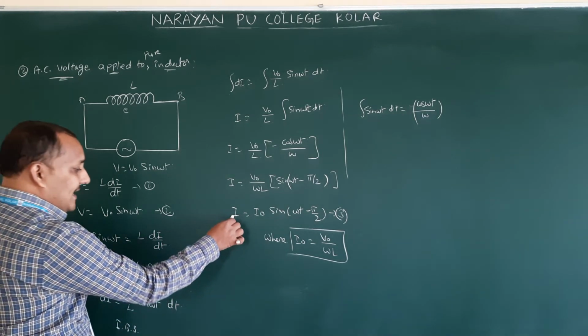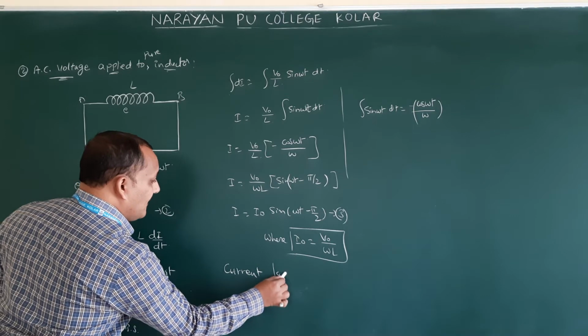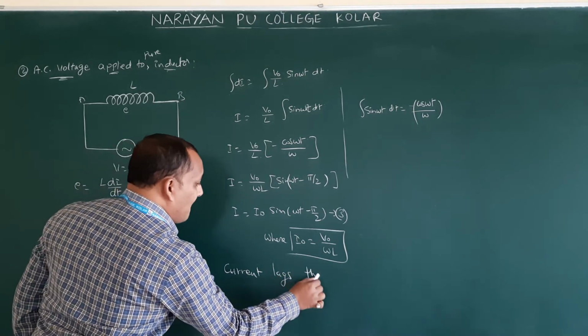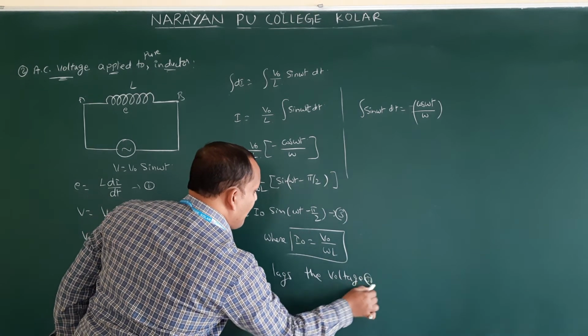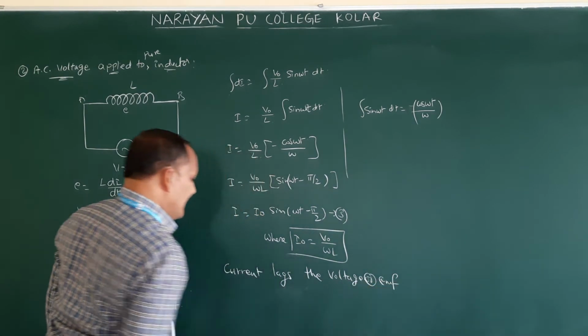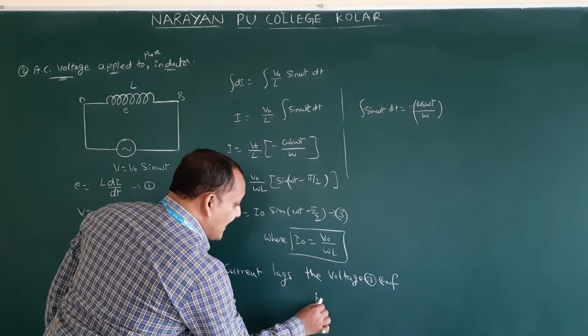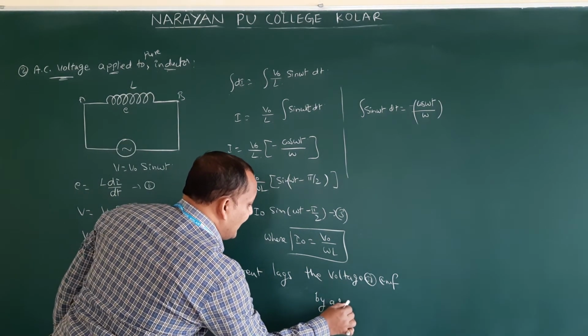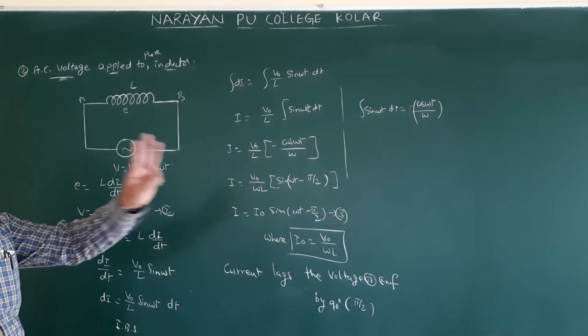Here current lags the voltage or EMF. Current lags the voltage or EMF by how much angle? By 90 degrees. By pi by 2 or 90 degrees. They will ask this question as a 3 marks question.